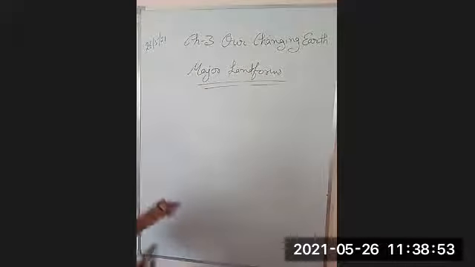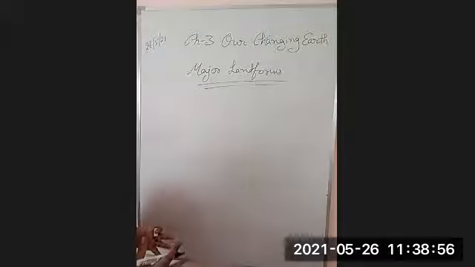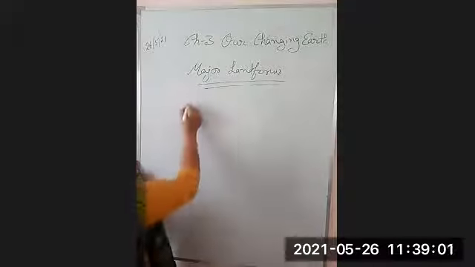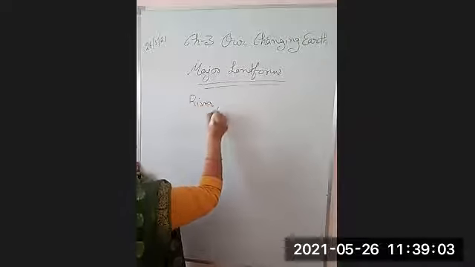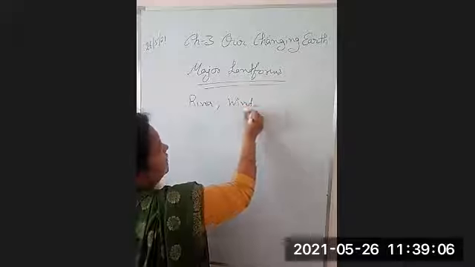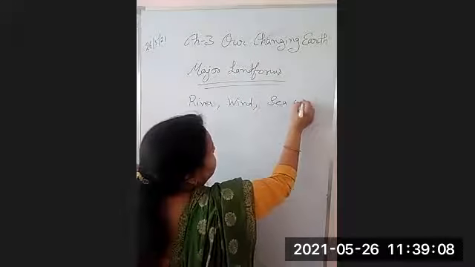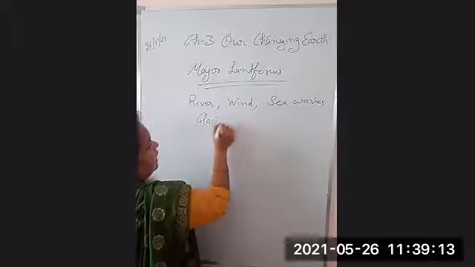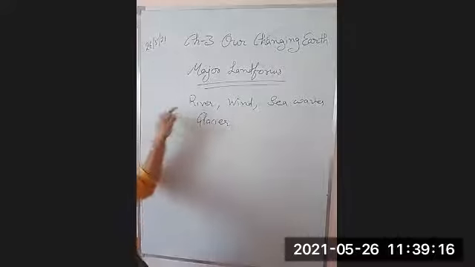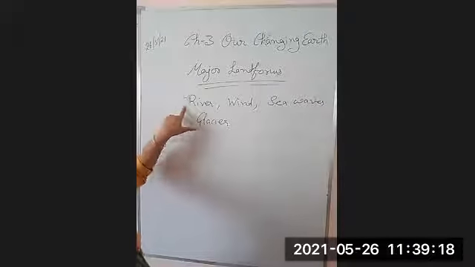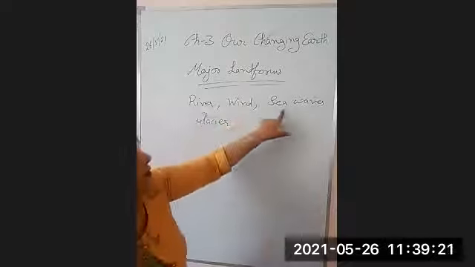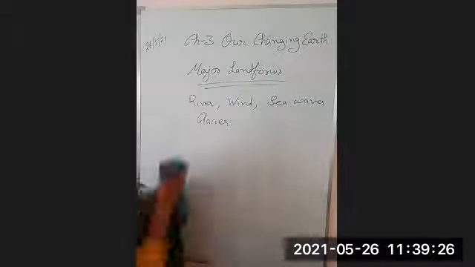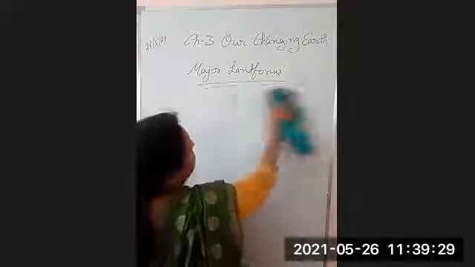Major landforms are created by the exogenic forces, as I told you, and these exogenic forces are: first is river, second is wind, third is sea waves, and fourth is glacier. And in this topic, we will discuss all the landforms which are formed by river, wind, sea waves, and glacier. Right? In the last lecture, we discussed the two landforms which were formed by the rivers.